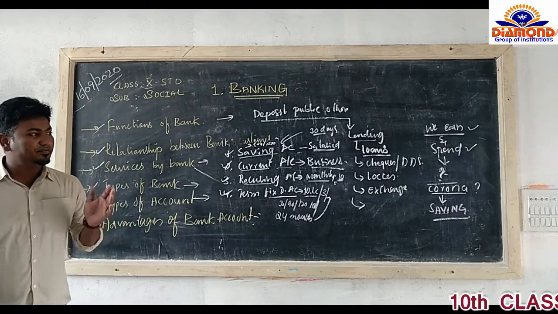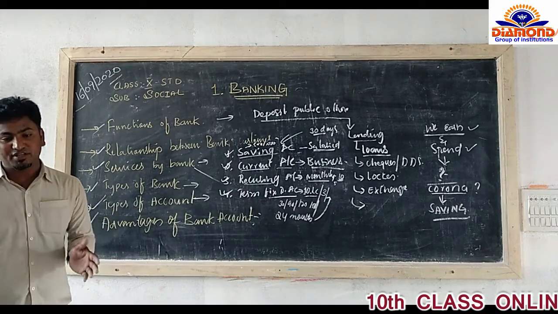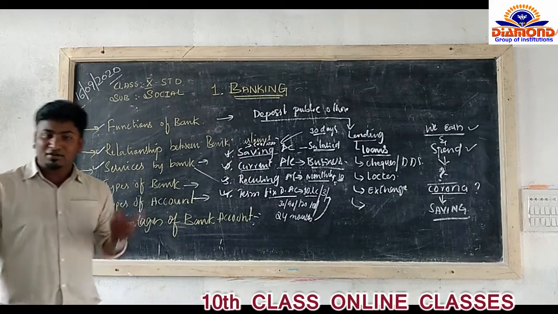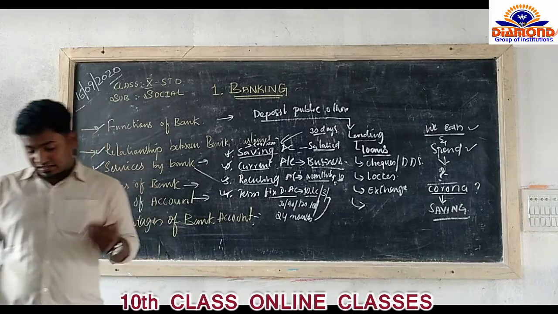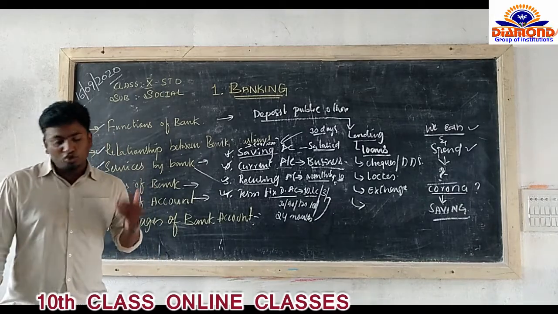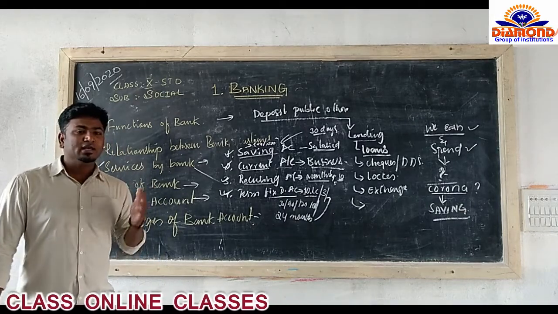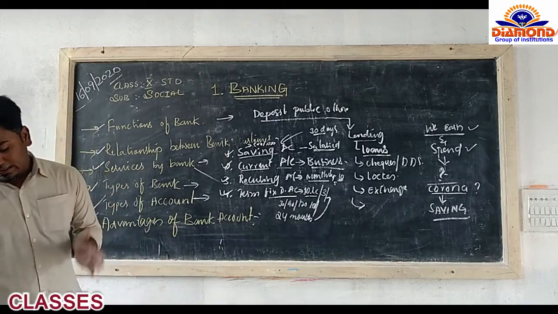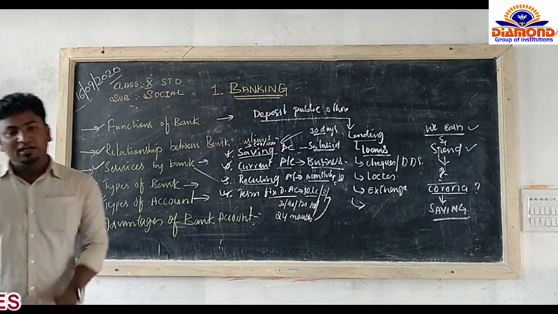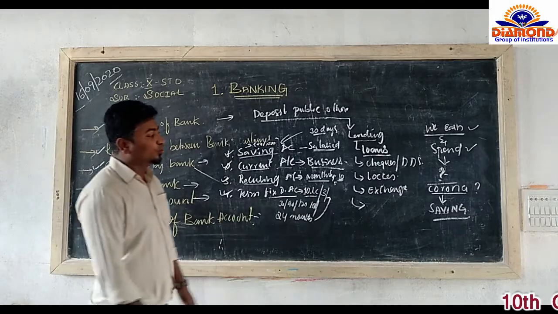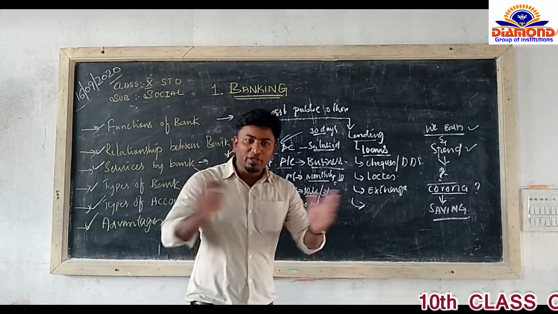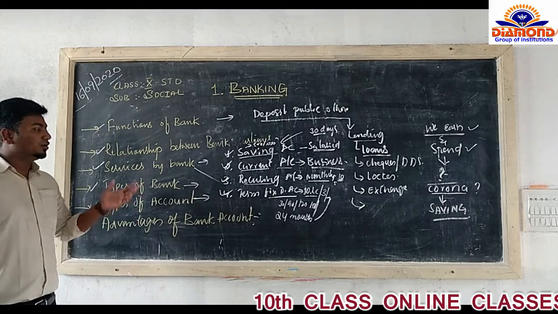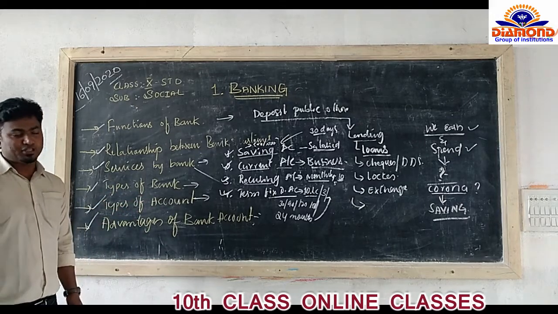Sometimes you have deposited 55,000, 10,000, 50,000, and you can get an extra amount. Sometimes you can get an advance amount because you have a savings account, and your financial needs will be met very smoothly. It is also safe. By having a bank account, you can also get a safe deposit locker, which you can utilize.